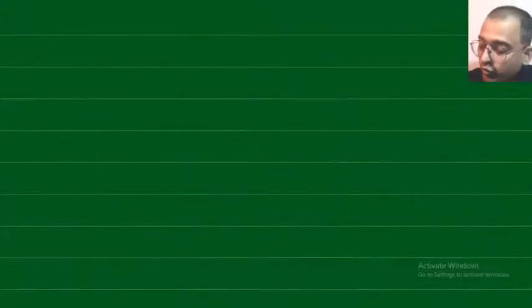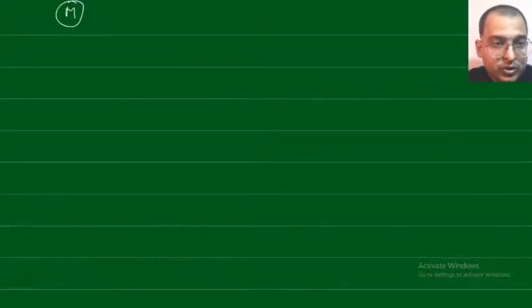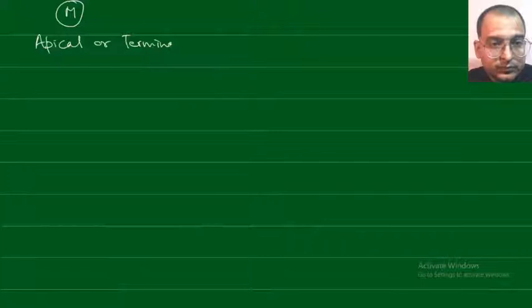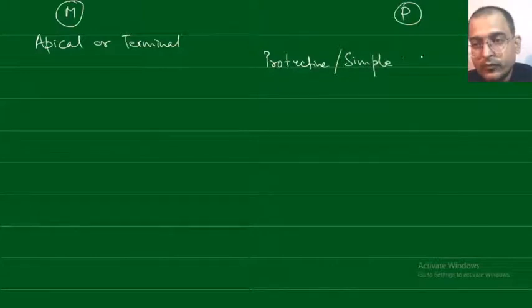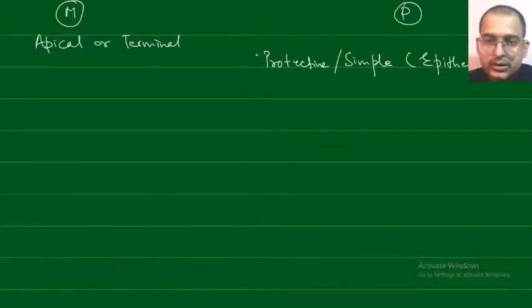Then what are the different types of meristematic tissue? There are the apical or terminal. Whereas in permanent tissue, there are three types. One is what we call the protective or simple tissue, nothing but epithelial cells. This is one type of permanent tissue.